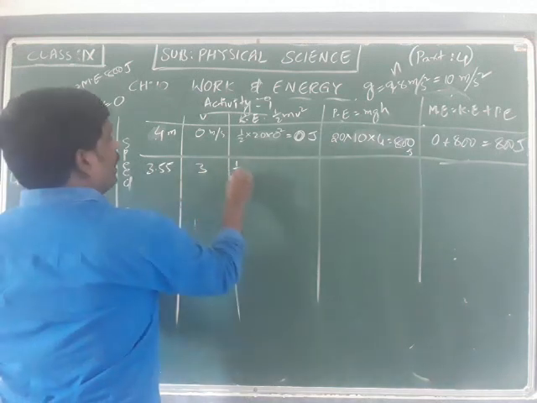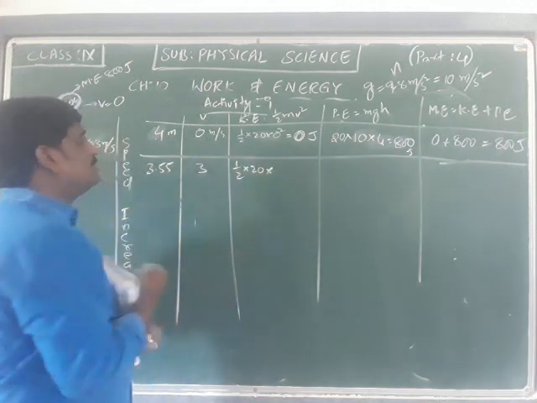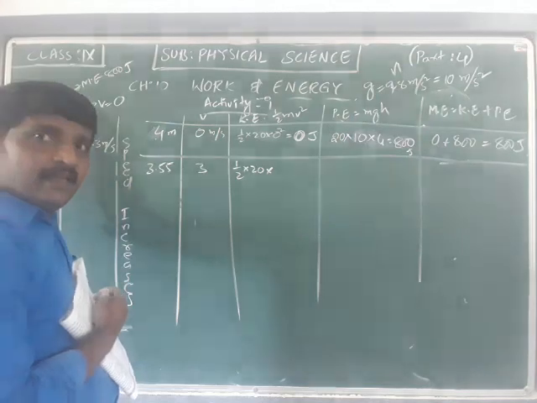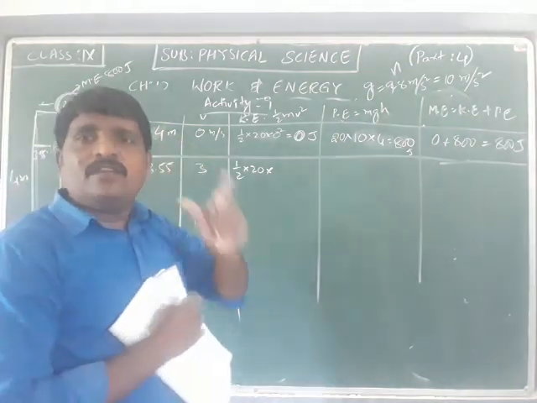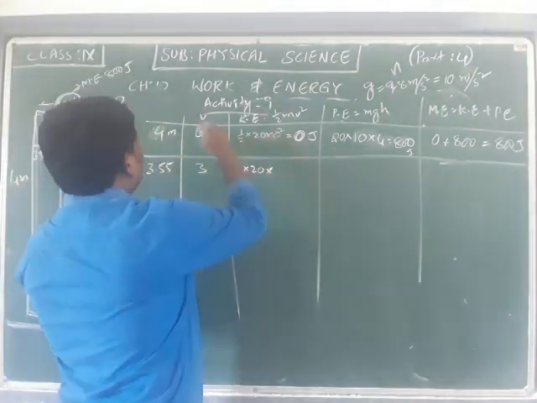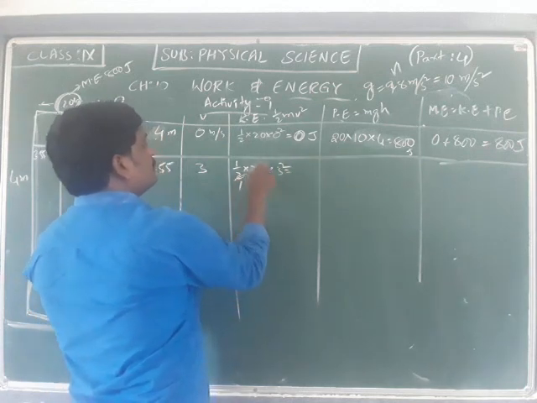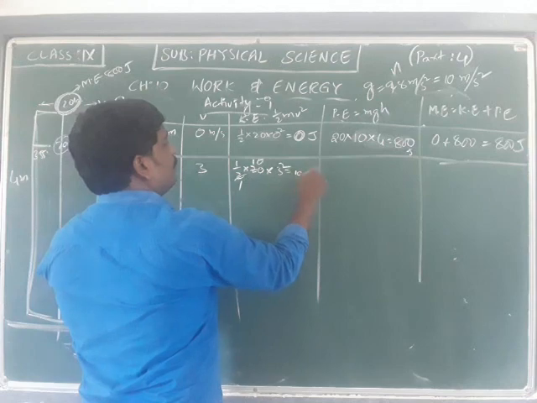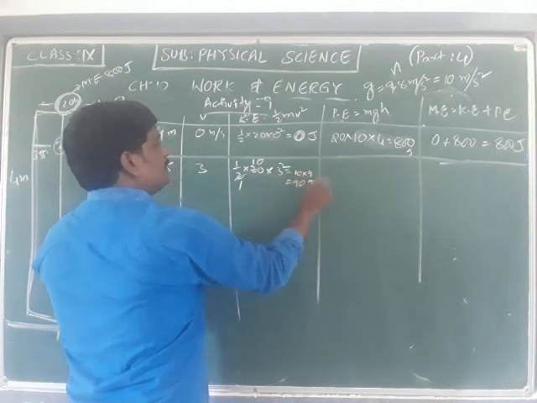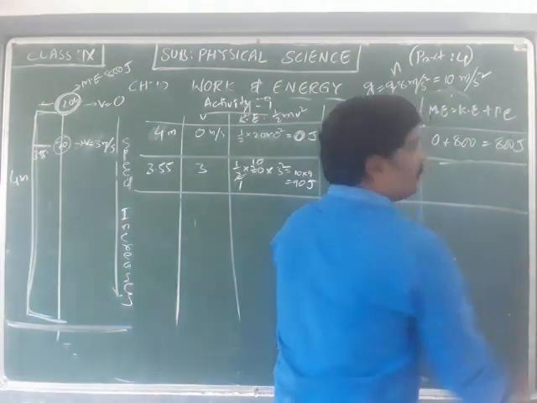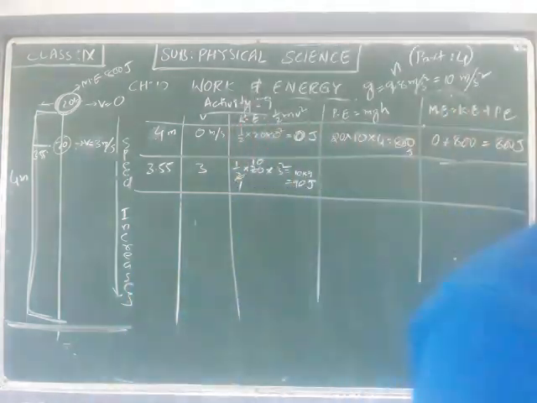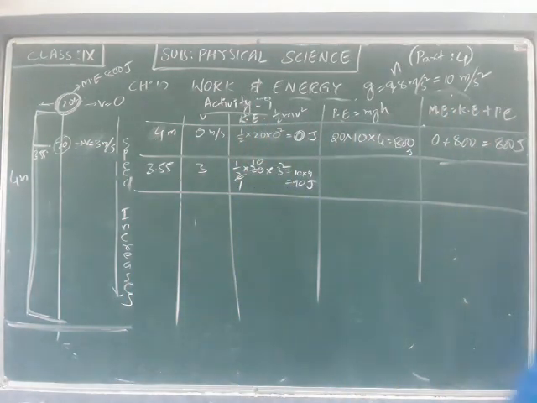If you calculate half into mass, the mass is not changing. M is the 20 kg ball, the mass will not change. So half into 20 into v square, velocity is equal to 3 square. That is 10 into 9, equal to 90 joules. Here, kinetic energy is equal to 90 joules.